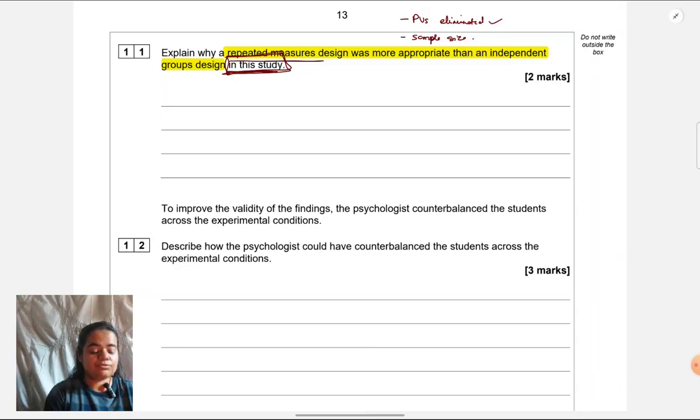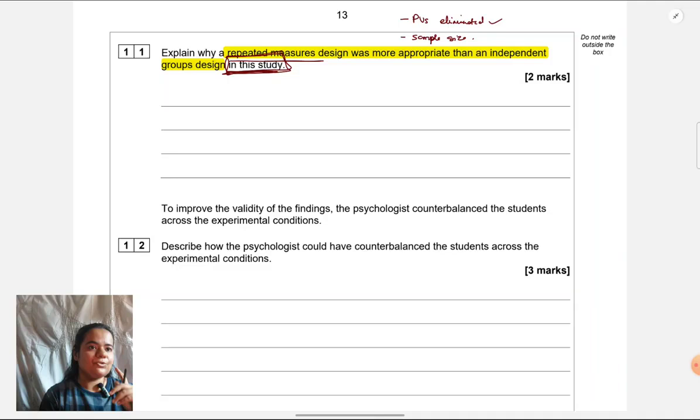why was it important to do this exercise? Because you have to give examples when you're writing the answer, then only it will be contextualized, otherwise it will be a generic answer. If I just say participant variables could have affected stress, but what is the example besides exercise? So when I give definitive examples, then only I can score. So now I'll write a sample answer. Your answer could be a little different. You could be talking about some other participant variables while answering. That's fine. But just get an idea of how to write.